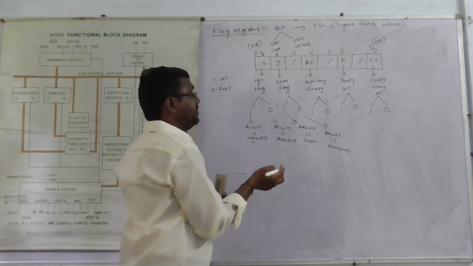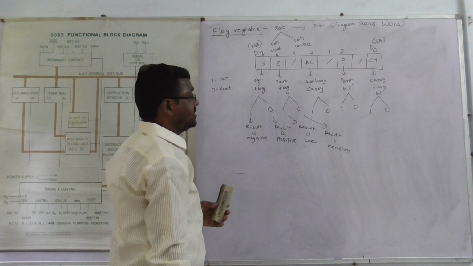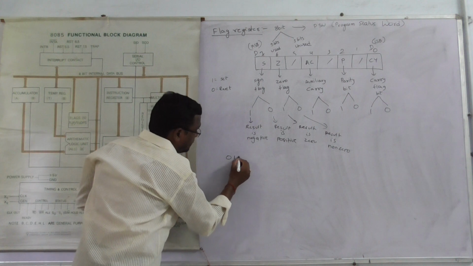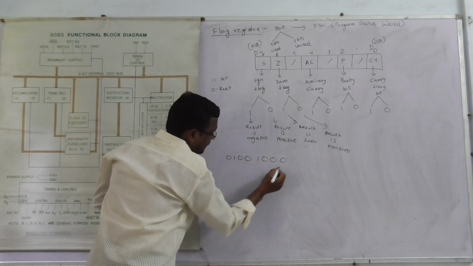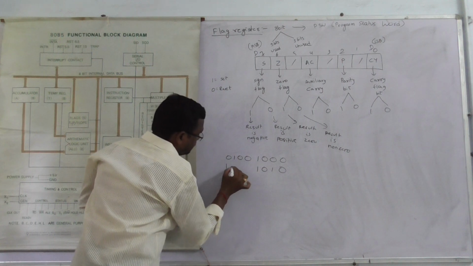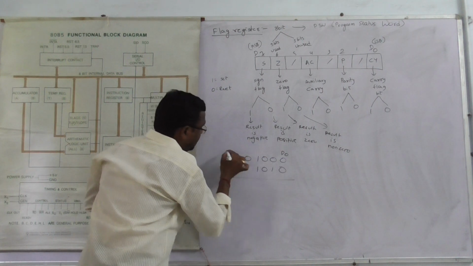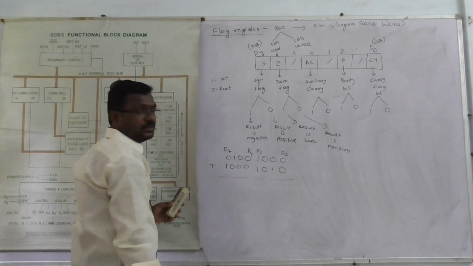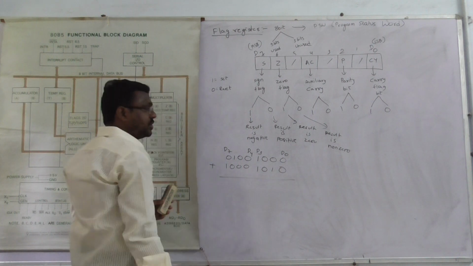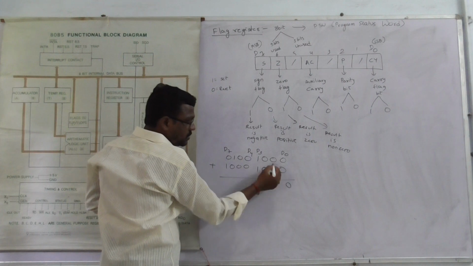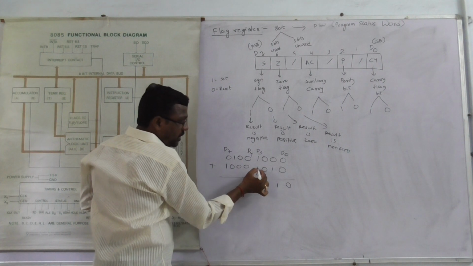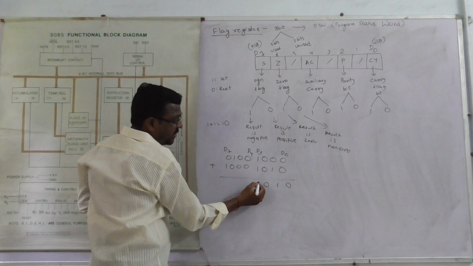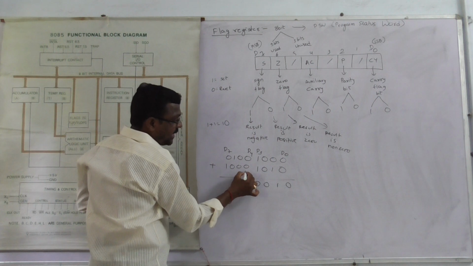Carry flag: in which condition is the carry flag in set position, and in which is it in reset position? For example, we take bits D7, D0, D1, D2, D3, D4 and add those two numbers according to binary addition. 1 plus 1 is equal to 10, so we write sum 0, carry 1.